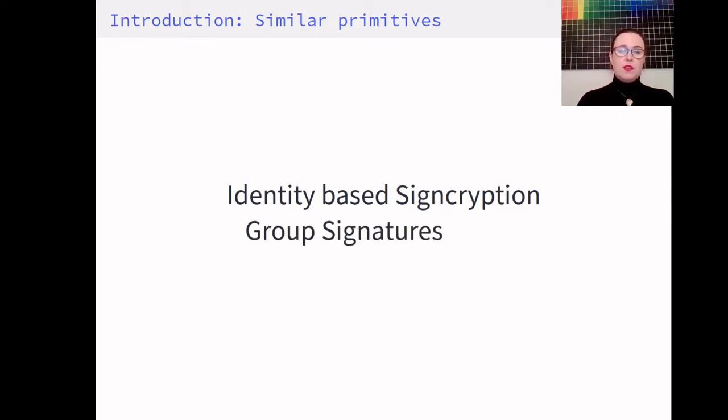For OVE, there are similarities to group signatures. Group signatures allow one to determine whether or not a member of a group has signed a message. But in order to pinpoint exactly which member has actually signed the message, one needs a particular opening key that's typically reserved for the group manager.